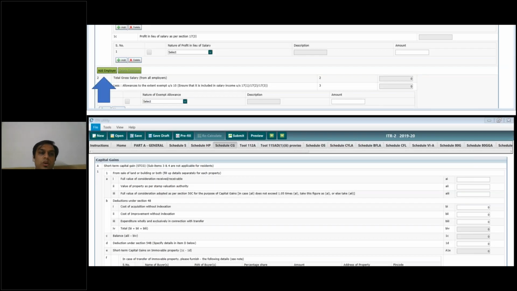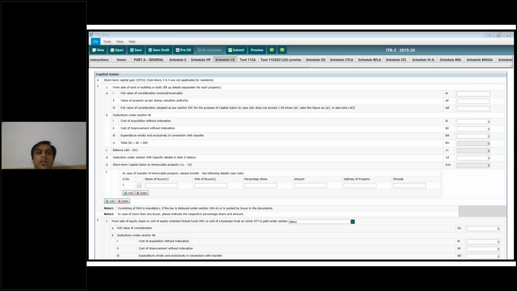We are going directly to capital gains. We are not selecting house property because capital gains is a little vast, and we will have to provide much data. We will have to learn certain concepts also. So we are going through capital gains now. This is the first option, A. There is A1, this is short-term capital gain. Sub items 3 and 4 are not applicable for residents.